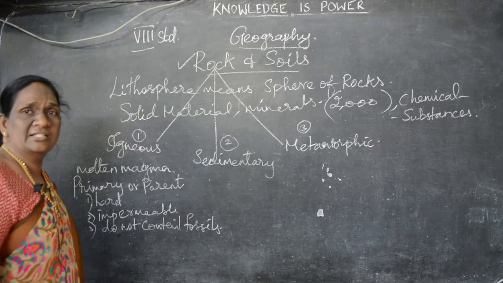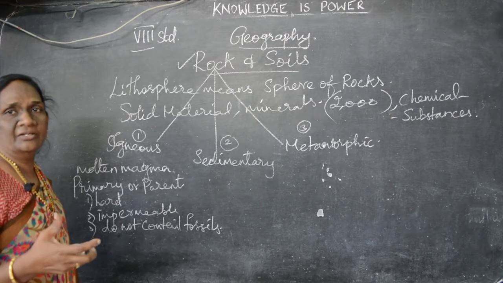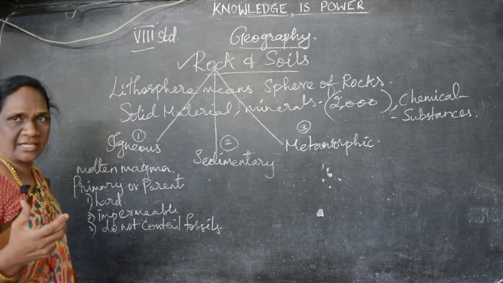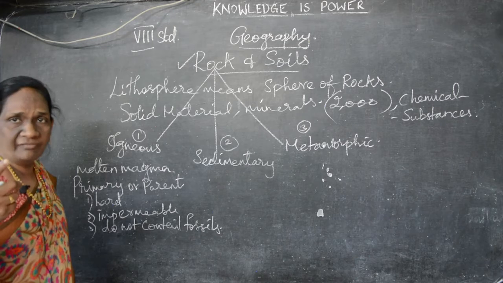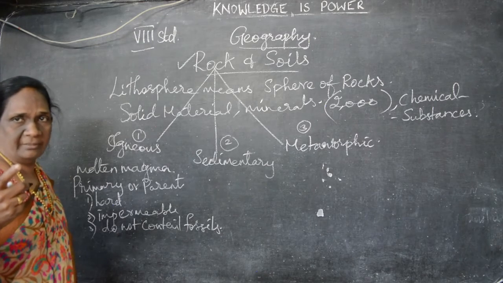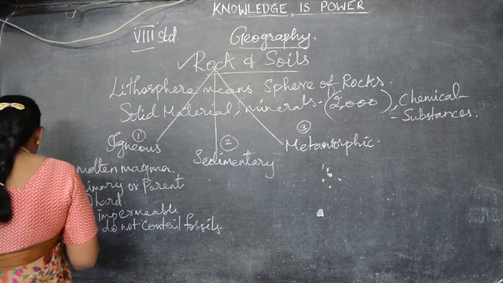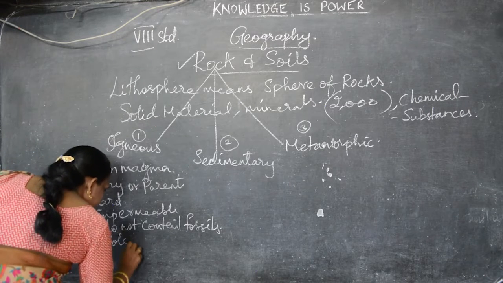What are called fossils? Very good. The decayed remains of animals and plants are called fossils. So in the igneous rocks, we cannot find the decayed material. Understand, the fossils we cannot find. Okay. And they are associated with the volcanic eruption.